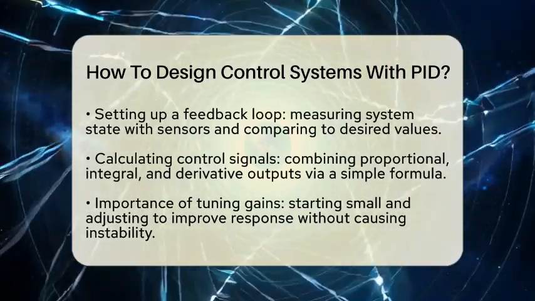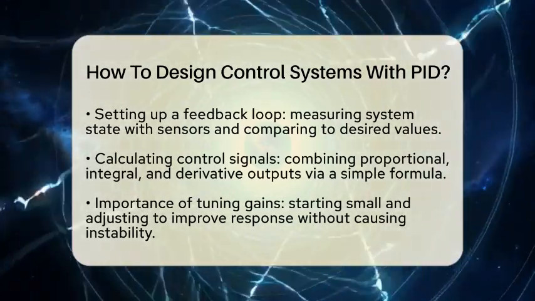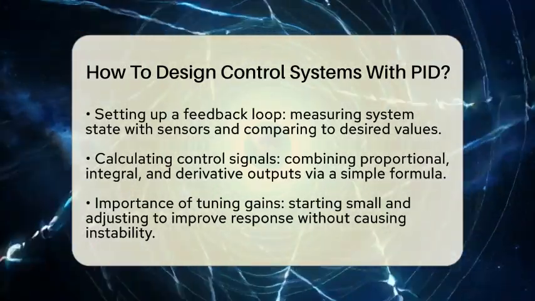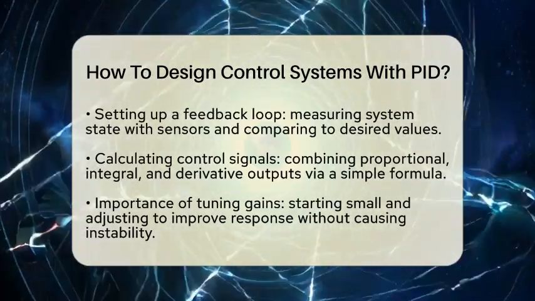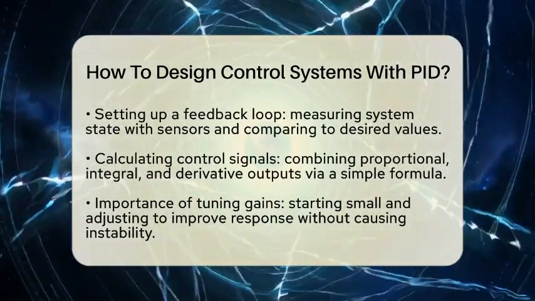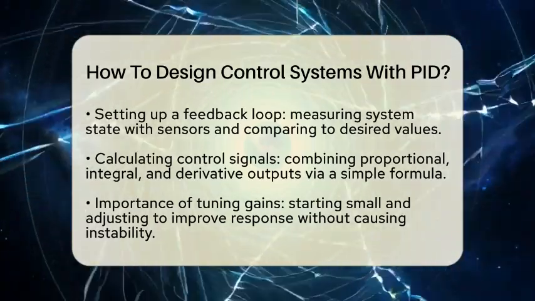The control law is written as a simple formula. The output equals the proportional gain times the error, plus the integral gain times the accumulated error, plus the derivative gain times the rate of change of the error. You need to choose the right gains for each part. Start with small values and adjust.